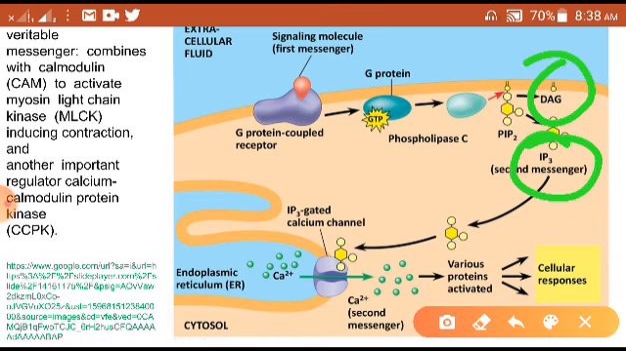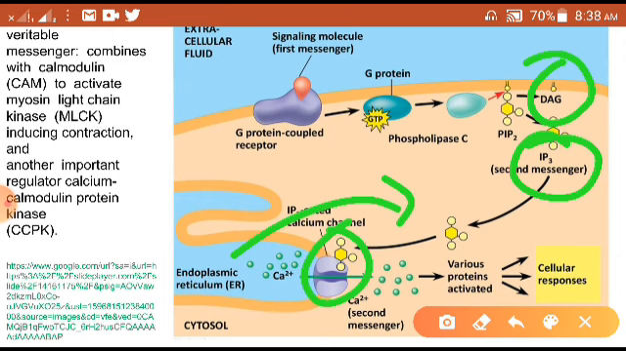DAG is diacylglycerol and IP3 is inositol triphosphate, and both of these will act as second messengers here, right? And now they will perform various actions by the same method. So what is happening here, this IP3 will activate the calcium channel, right? Once it activates the calcium channel, the outside calcium will start coming in, right? So more calcium will be there inside, and here the calcium is also playing a role as a second messenger, because once the calcium is activated, this calcium will attract more calcium to come in, right?